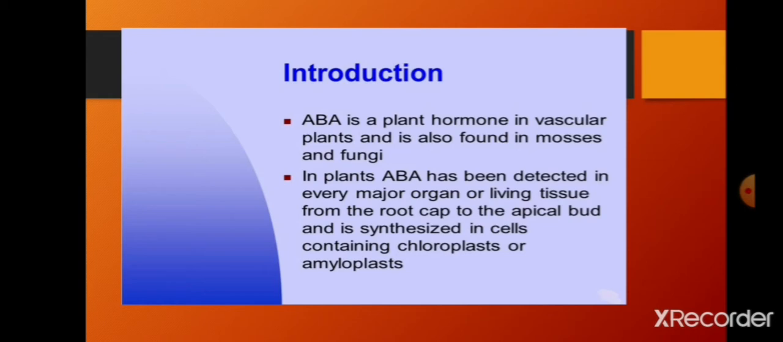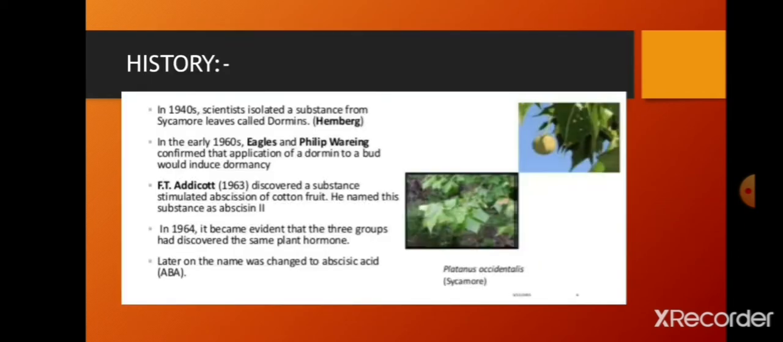In plants, ABA has been detected in every major organ or living tissue, from the root cap onwards up to the apical bud. It is synthesized in cells containing chloroplasts and amyloplasts. If chloroplast is present and amyloplast is present, it is synthesized in both of the plastids.